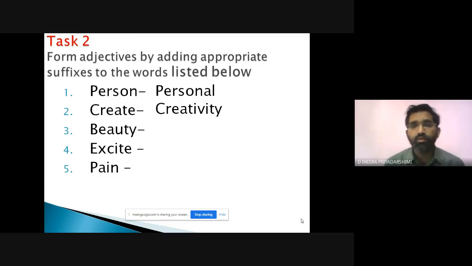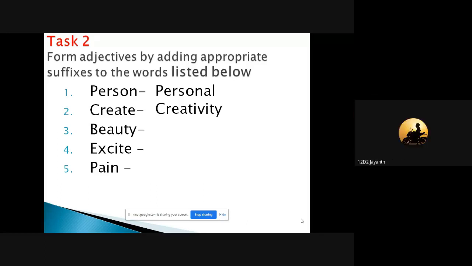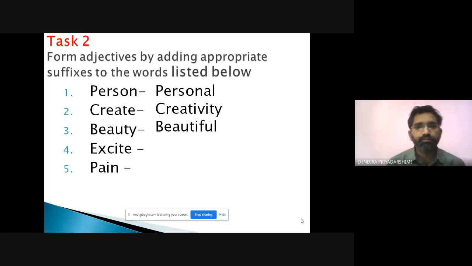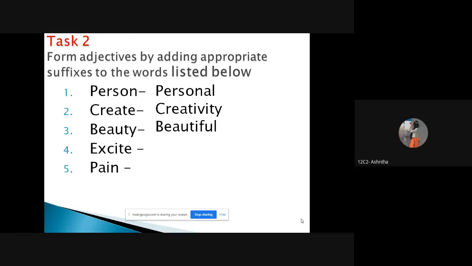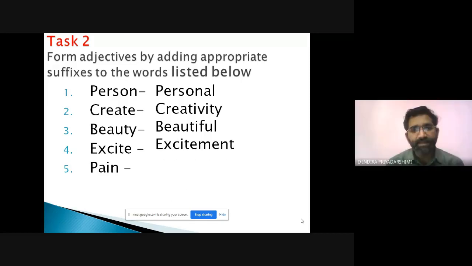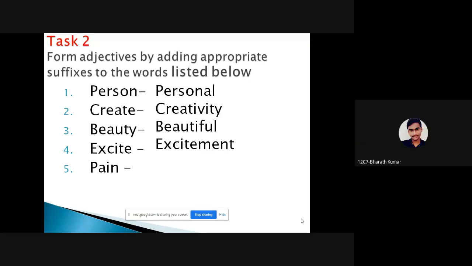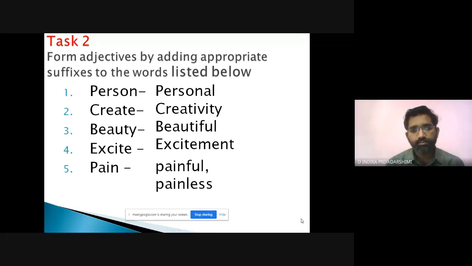Because you know everything about parts of speech now. Beauty. Beautiful. Beautiful is an adjective. Good. Excite. Excitement. Excited. Excited is a verb. Excitement is a noun. Pain. Painful. Painful or painless.